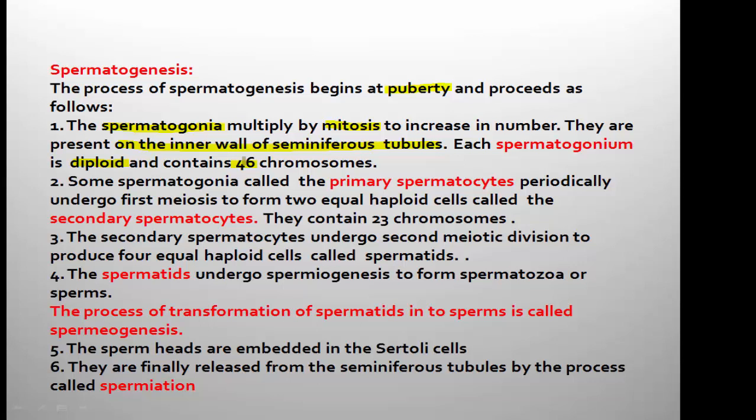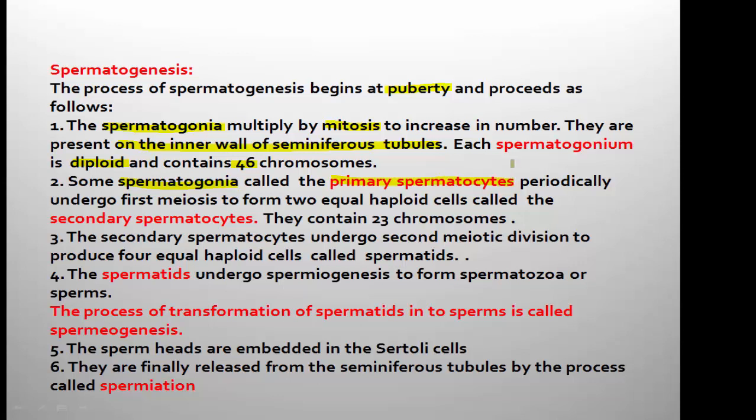So among these spermatogonia, after increasing the number through mitosis, some spermatogonia continue the process of spermatogenesis. It is called primary spermatocyte.